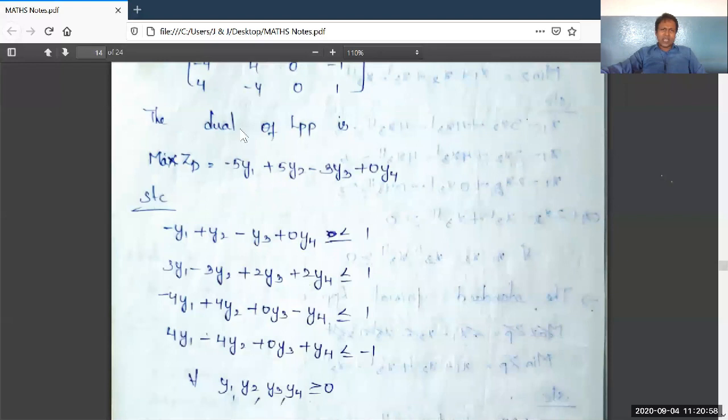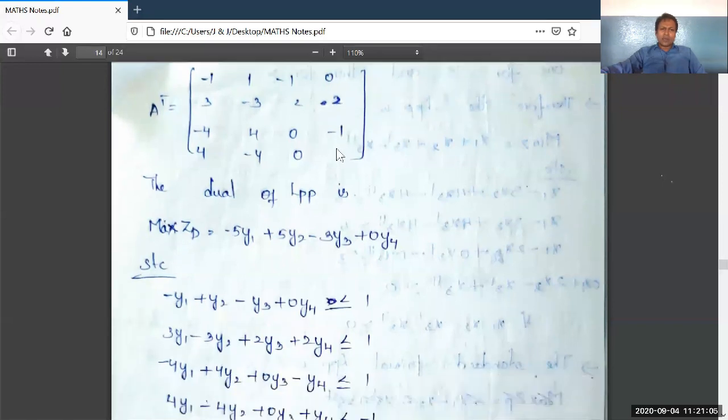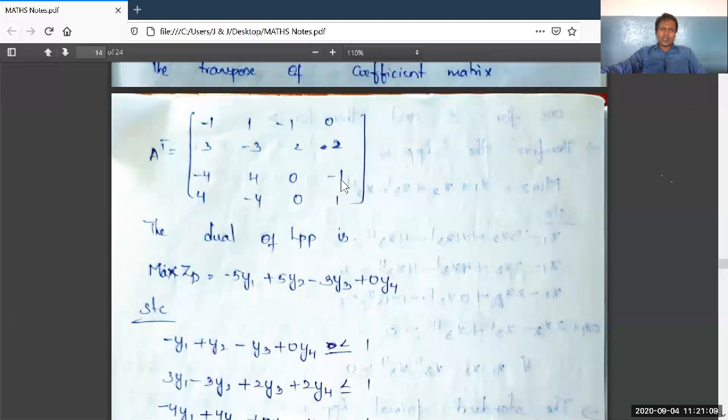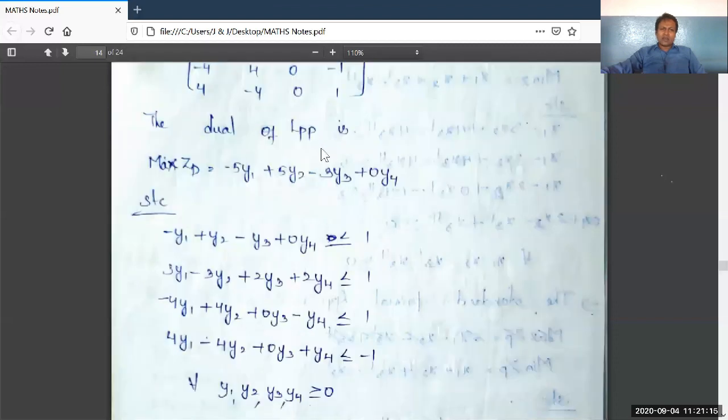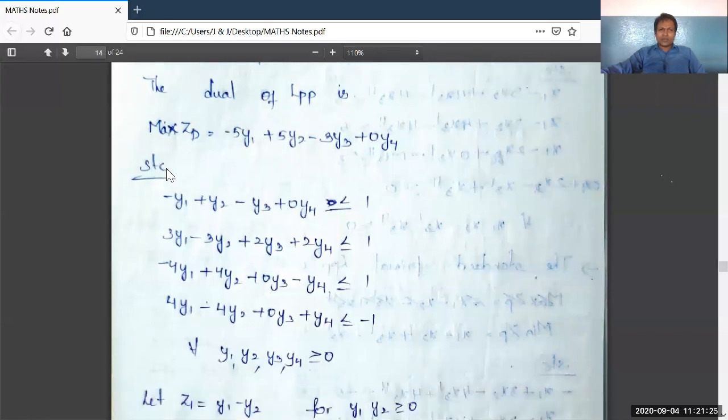Right. -y1 plus y2 minus y3 plus 0y4, 3y1 minus 3y2 plus 2y3 plus 2y4, -4y1 plus 4y2 plus 0y3 minus y4, 4y1 minus 4y2 plus 0y3 plus y4. All the constraints should be of less than or equal to type, as the dual LPP is containing the max ZD in objective function. Right.